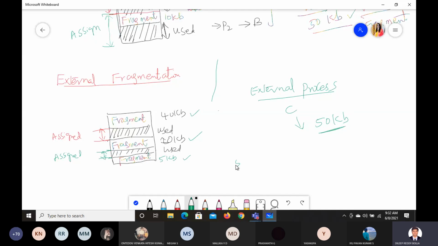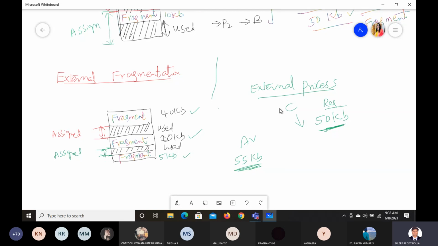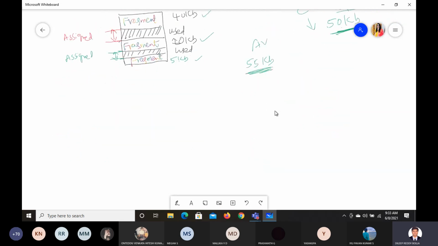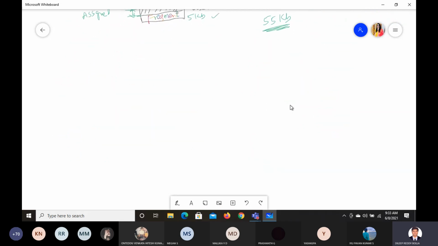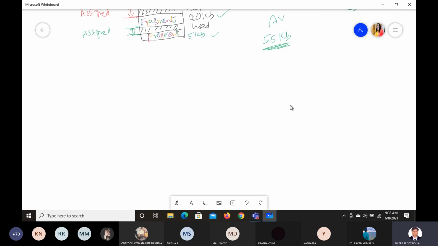In total, 55 kb is available, and the required is 50 kb, but in spite of that, we cannot load the process into memory. This is called external fragmentation. You got the difference between internal fragmentation and external fragmentation, fixed memory allocation and variable memory allocation?